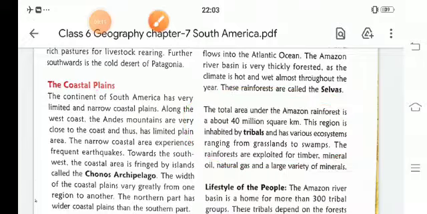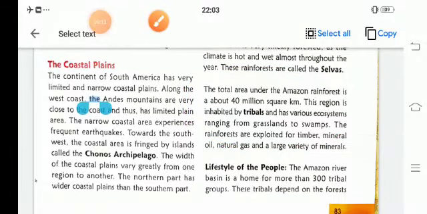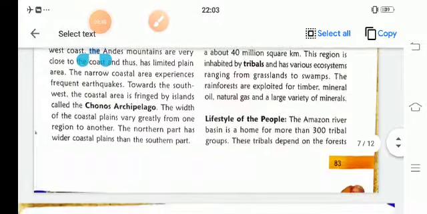So, the Amazon river in South America is the second longest river in the world. It carries a large amount of water. The Amazon river basin is thickly forested. The climate is hot and wet almost throughout the year. It has the rainforest called selvas. It covers about 40 million square kilometers, and it is inhabited by tribals, with ecosystems from grassland to swamp. Now, the lifestyle of the people.